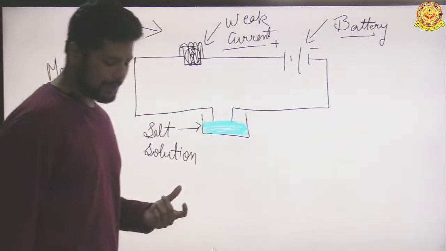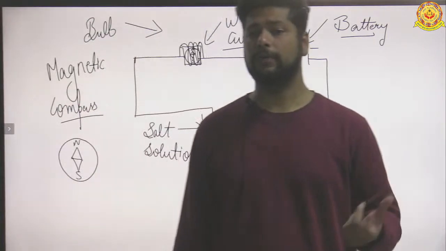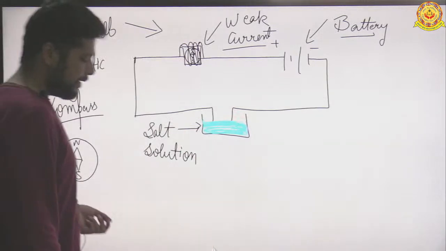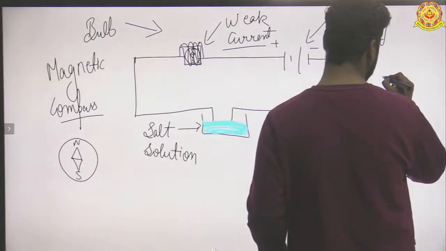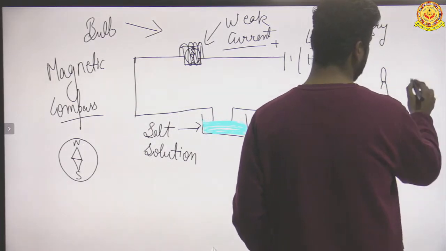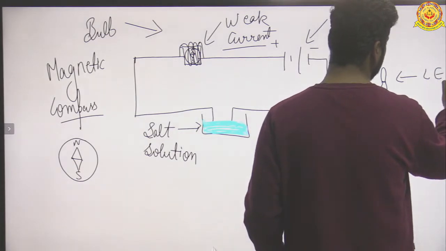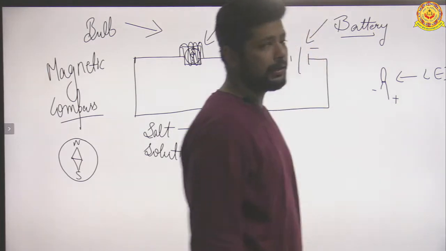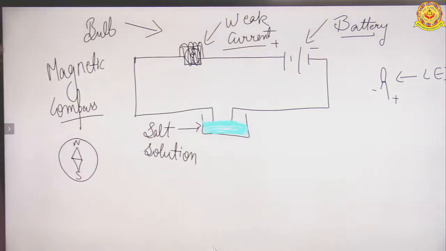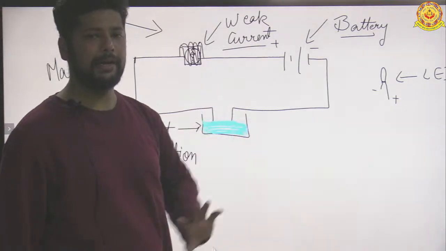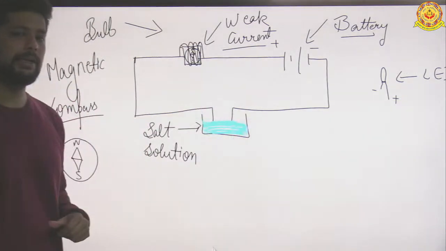Now suppose a magnetic compass is not available. What can we use? We can use an LED. An LED is basically a light emitting diode. It is like this, having one longer end and one shorter end. The longer end is the positive terminal and the shorter end is the negative terminal which we have to connect to the battery. Now instead of this magnetic compass, we can use the LED also, because an LED can also detect weak current.